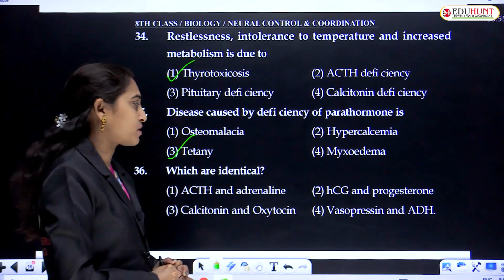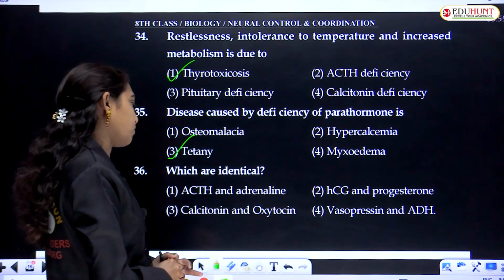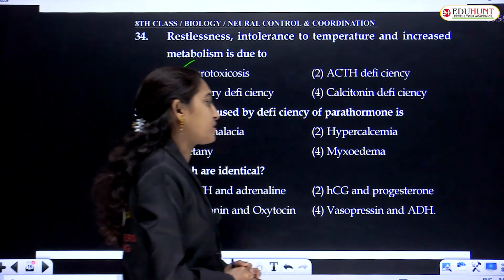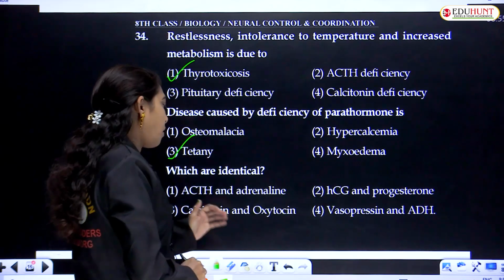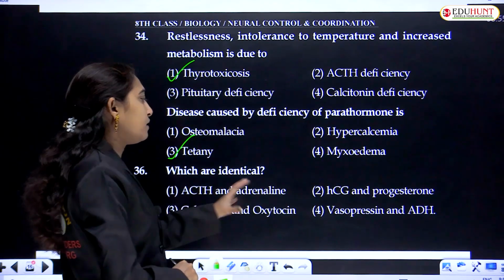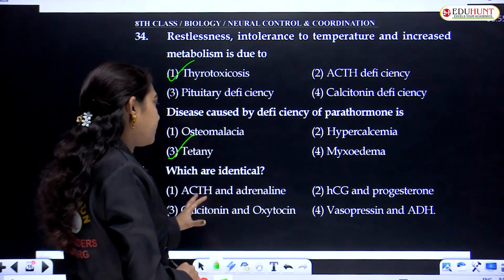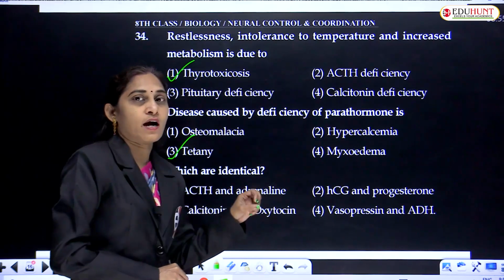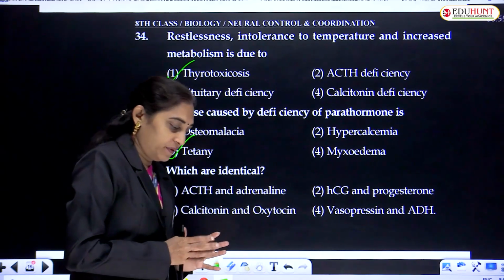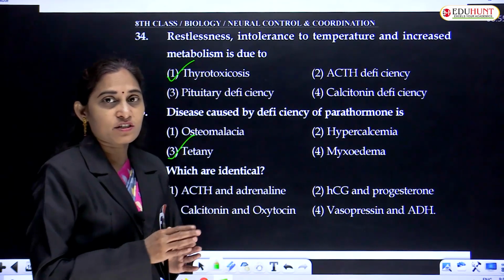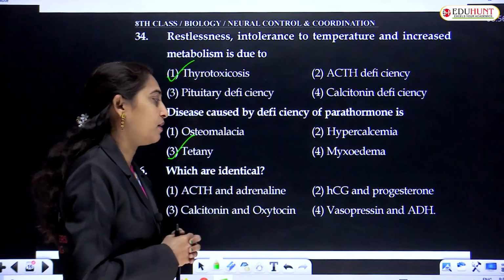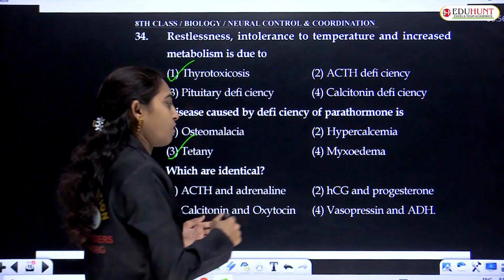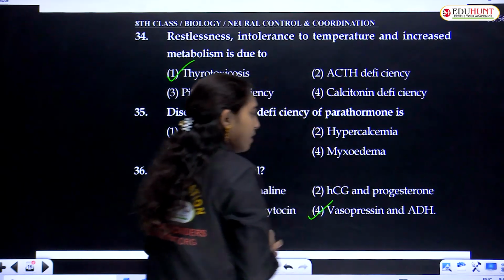Calcitonin and oxytocin, vasopressin and ADH. If you see the options, their functions may be similar, but the hormones are not similar except one, that is vasopressin.